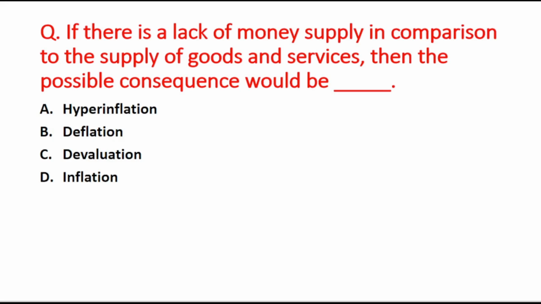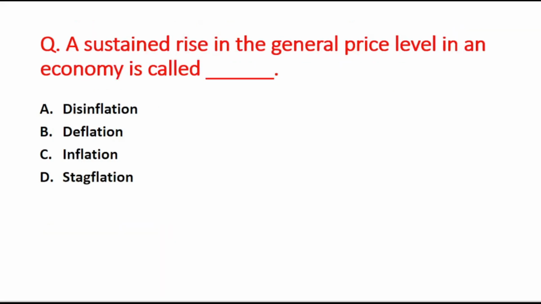Now the next is: if there is a lack of money supply in comparison to the supply of goods and services, then the possible consequence would be blank. A option is hyperinflation, B option is deflation, C option is devaluation, and D option is inflation. The right answer is option B, that is deflation. Next question is: a sustained rise in general price level in an economy is called blank. Your A option is disinflation, B is deflation, C option is inflation, and D option is stagflation. So the right answer is option C, that is inflation.